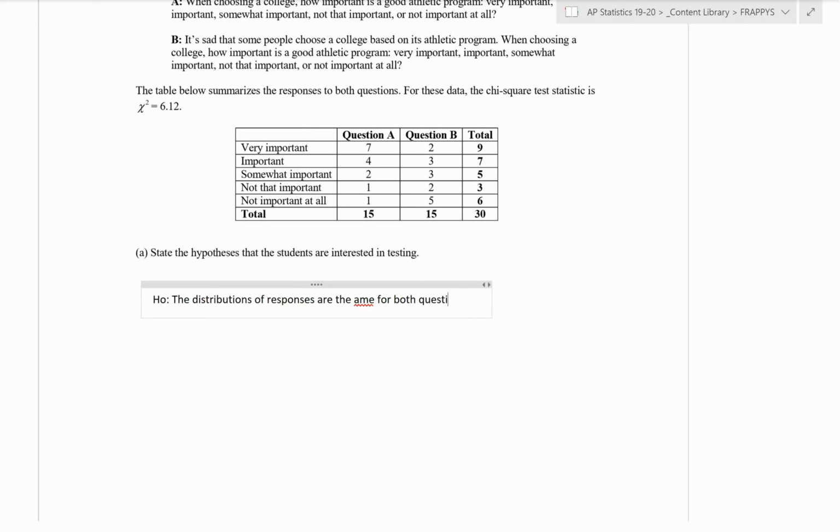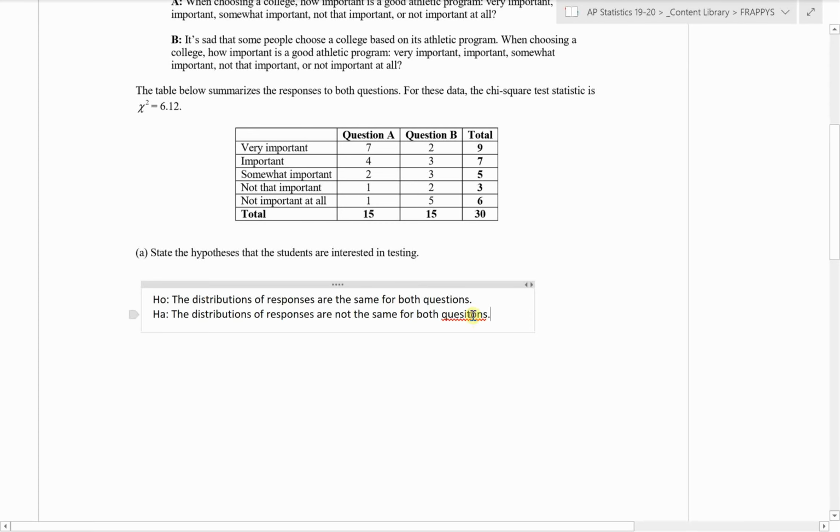That's the null hypothesis, that there's no difference between the two. Our alternative hypothesis would simply be that they're not the same. Okay. That's really it. That's all we need to do here in that first part. That's a nice, easy first part. State the hypotheses.